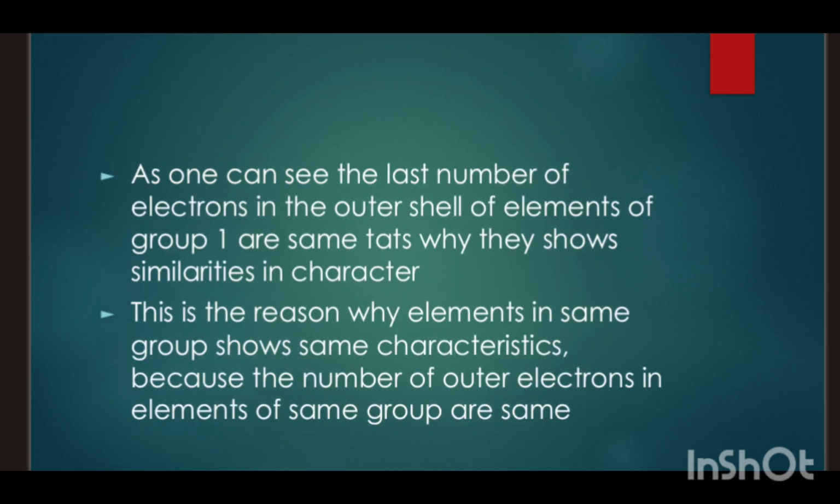So as one can see, the number of electrons in the outer shell of elements of group 1 is the same. This is the same for all the elements in the same group. That means the elements show similarities in character because they have the same number of electrons in the outer shells.